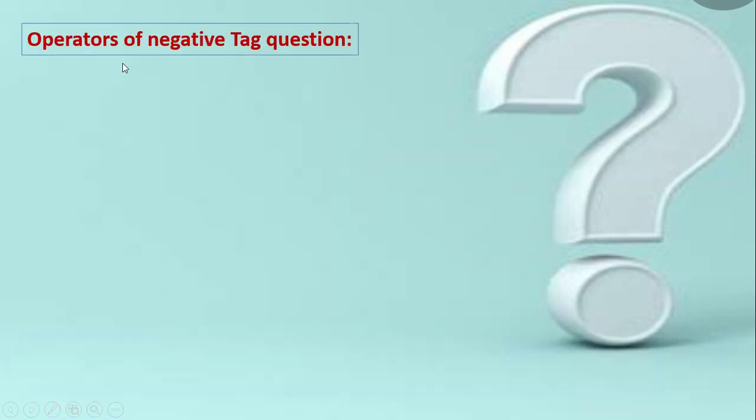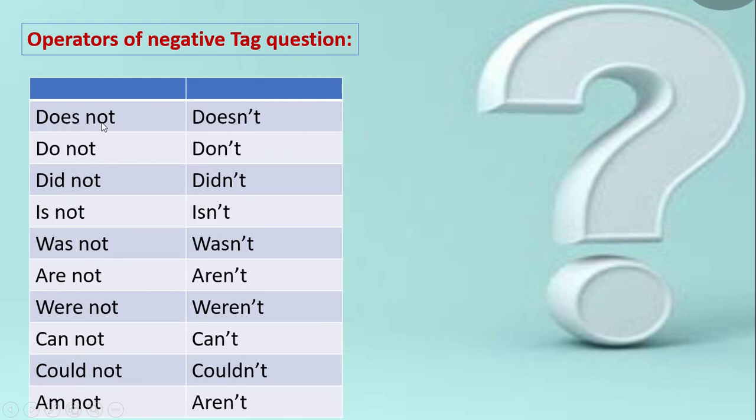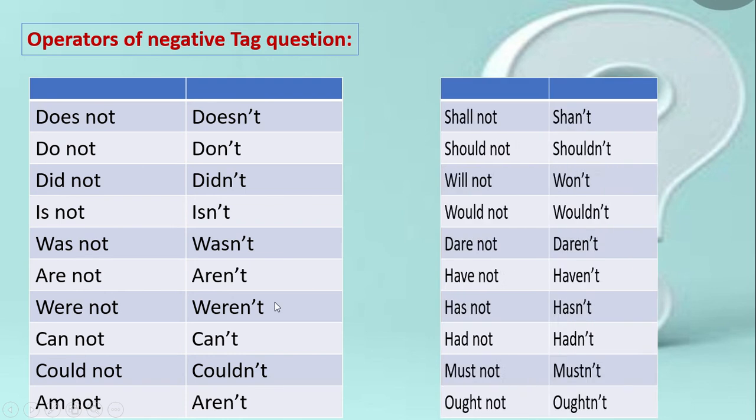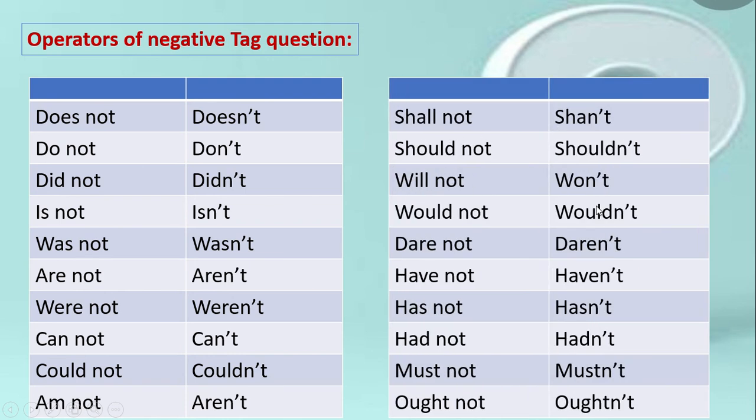Now we will see the operators of negative tag questions. That means with not and with contraction. Look, does not, we will write it with contraction: doesn't. Do not, don't, did not, didn't, is not, isn't, was not, wasn't, are not, aren't. In this way, am not, it could be ain't, but here in tag questions we will use aren't. Shall not, shan't, would not, wouldn't, has not, hasn't, in this way. You must remember this.